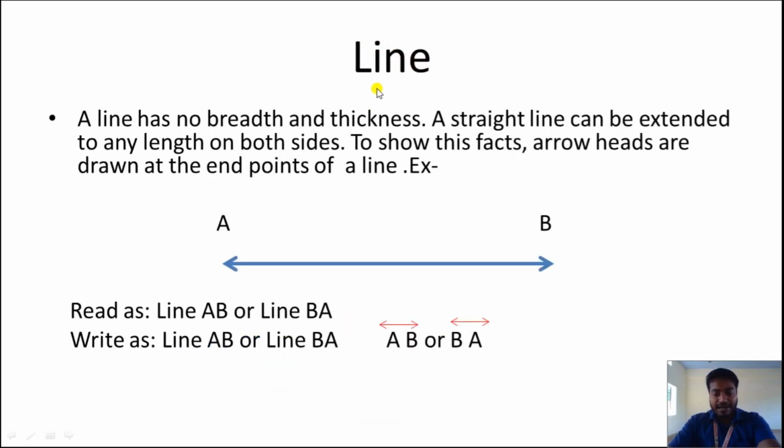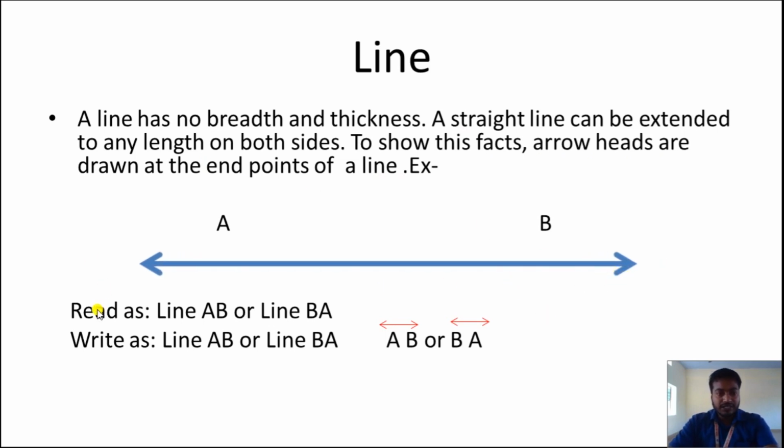Next we have line. A line has no breadth and thickness. A straight line can be extended to any length on both the sides. You can see arrowhead is mentioned here at both the ends, which means that we can increase this side also and this side also. Both sides can be extended. To show this fact, arrowheads are drawn at the end points of a line. Example you can see here. If I show you the animation, it can be extended in both the sides.